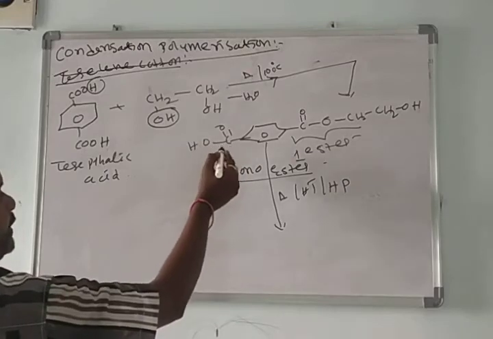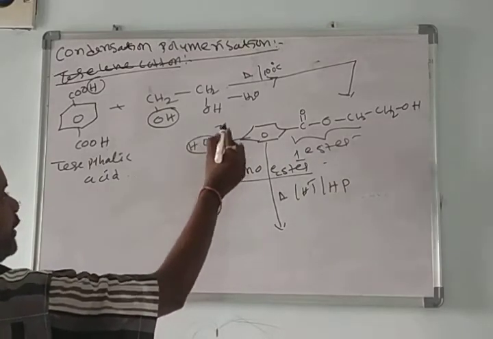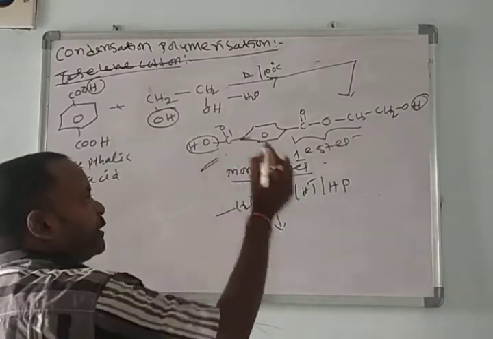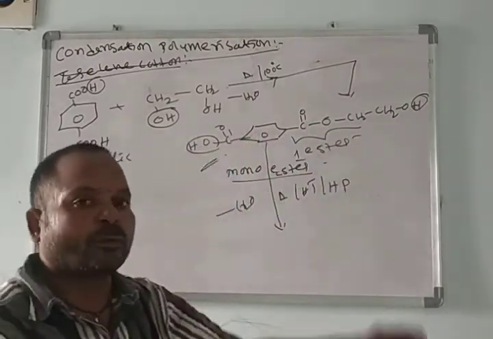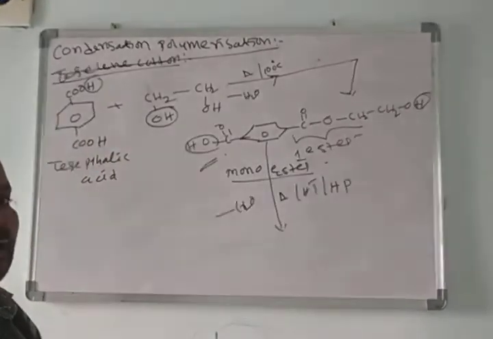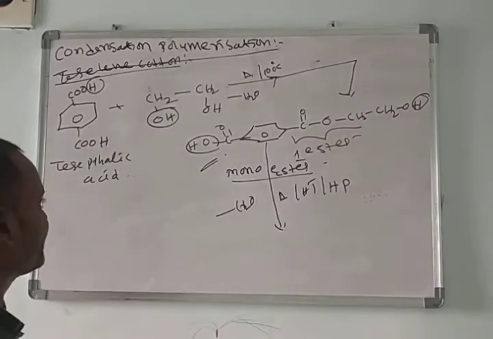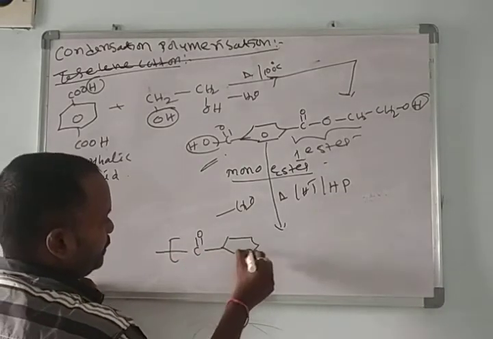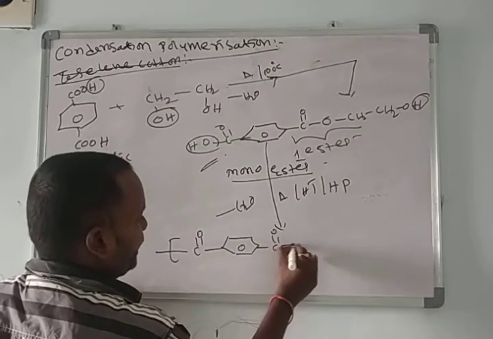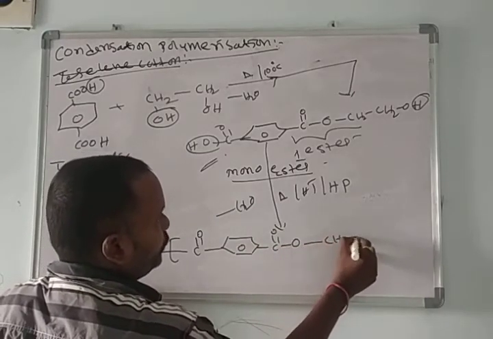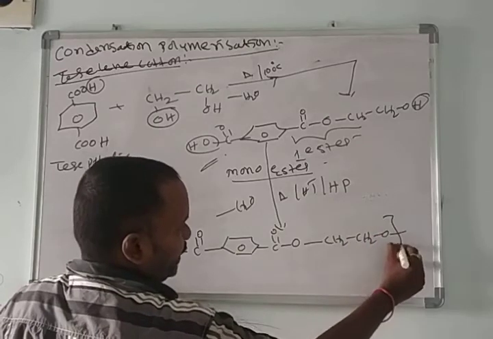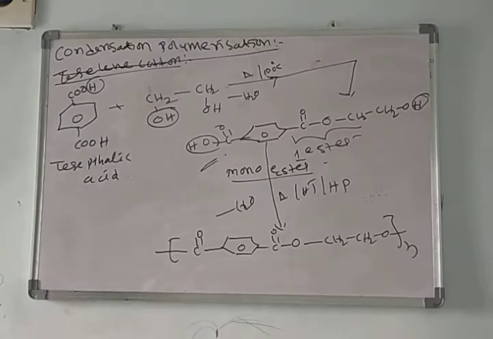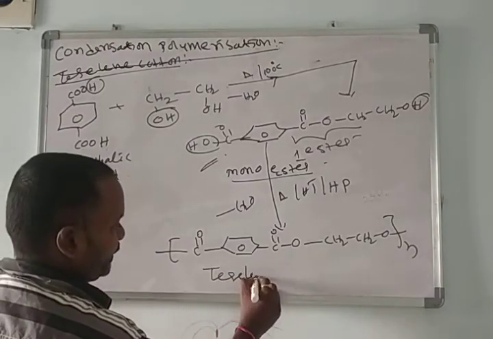Here it loses OH and here it loses H. One monomer's OH and the other monomer's H are lost in the form of H2O, and it undergoes condensation and forms Dacron, the polymer of terylene cotton.